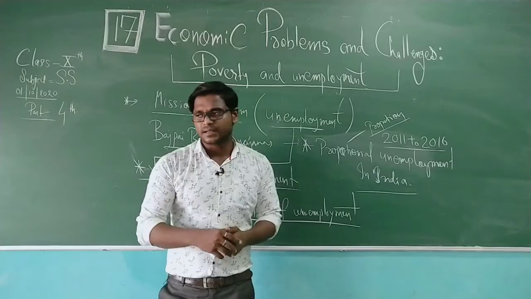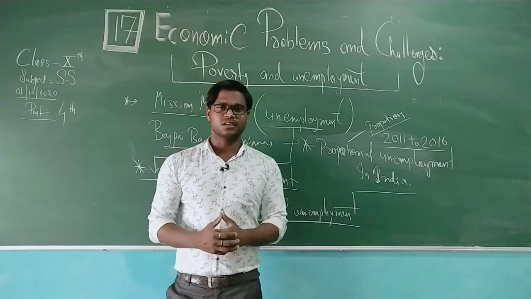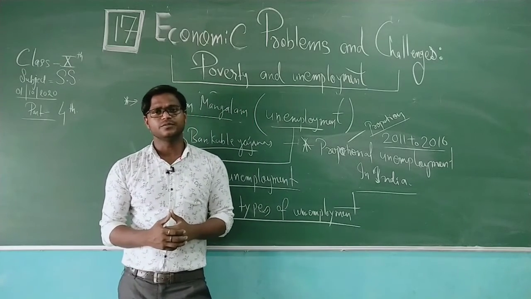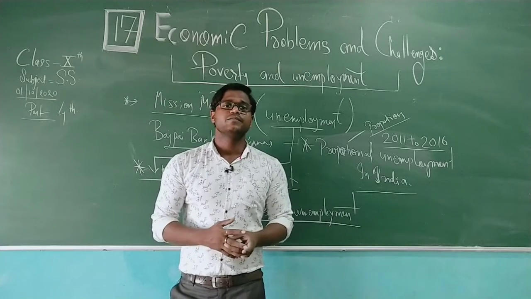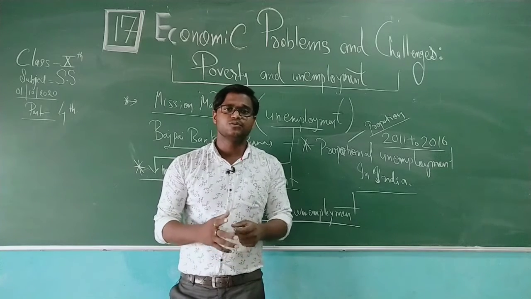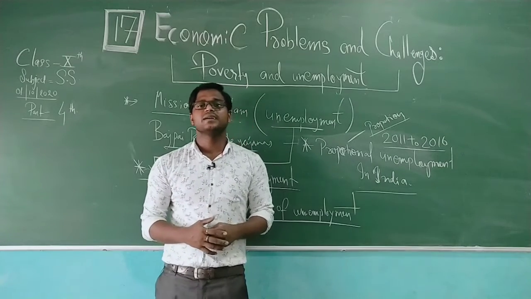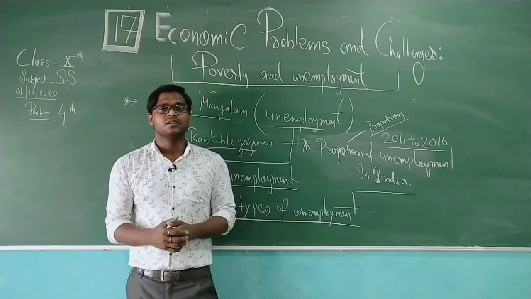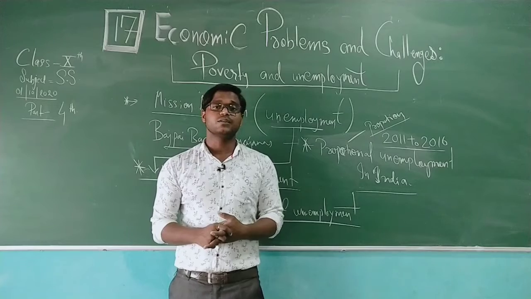This is not ending here. If we go further, according to the Labor Bureau survey of 2013 to 14, the rate of unemployment in India was observed to be 5.4%. In Gujarat, per 1000 people, about 12 people in the urban areas, while in the rural areas 16 people can be unemployed out of 1000 people.